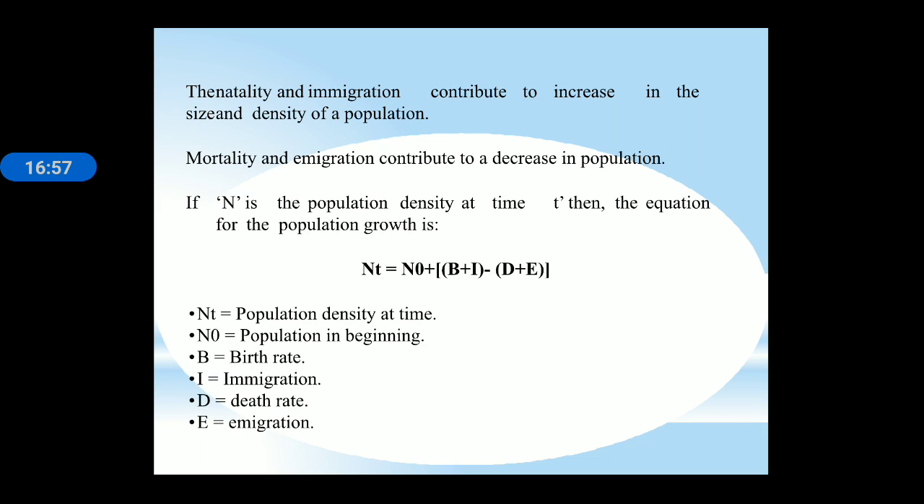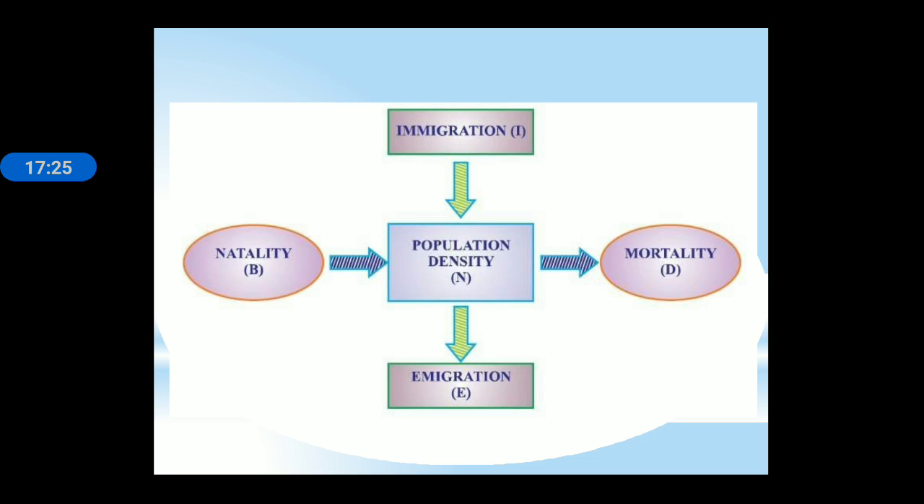So natality and immigration contribute to an increase in the size and density of a population. Mortality and emigration contribute to a decrease in the population. If N is the population density at time t, then the equation for population growth is Nt equals N0 plus birth rate plus immigration minus death plus emigration. So Nt is the population density at time t, N0 is the population in the beginning, B is birth rate, I is immigration, D is death rate, and E is emigration. We can see natality and immigration contribute to the population density, but mortality and emigration will decrease the population density of that particular area.